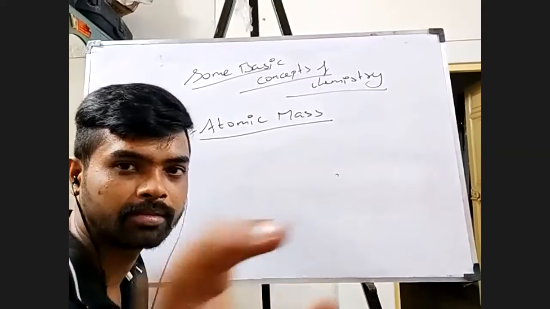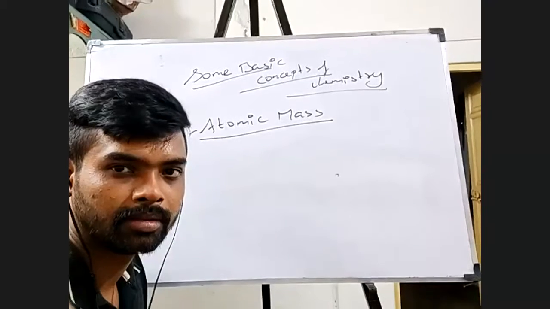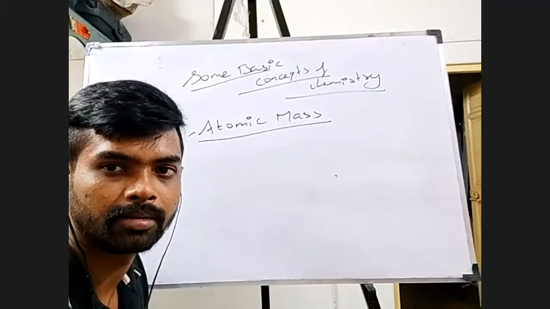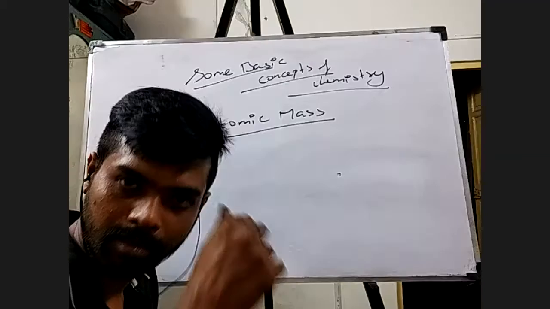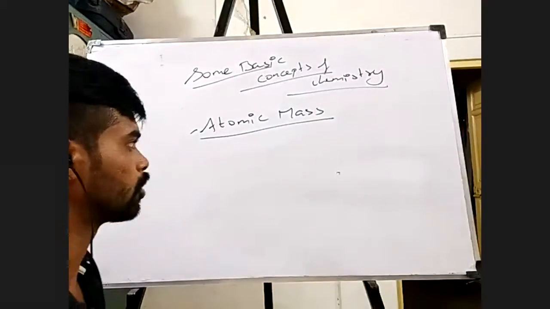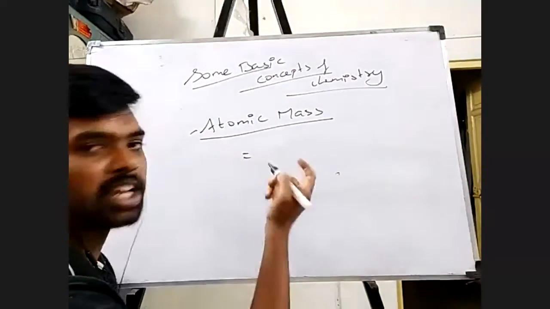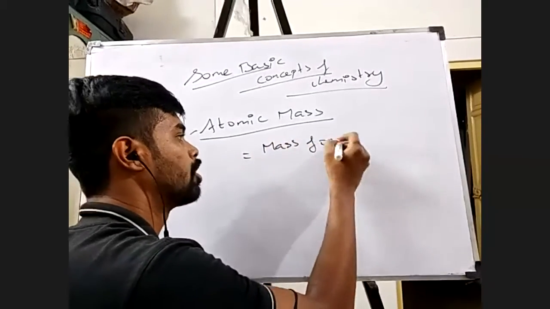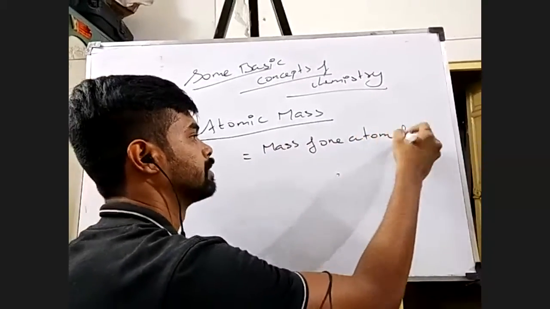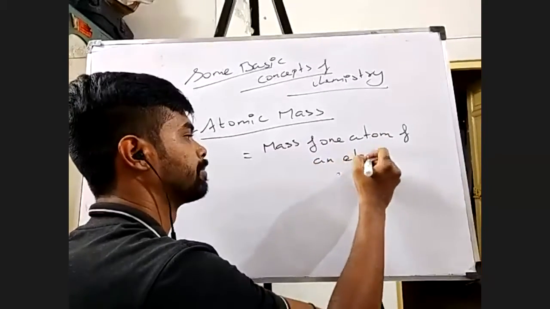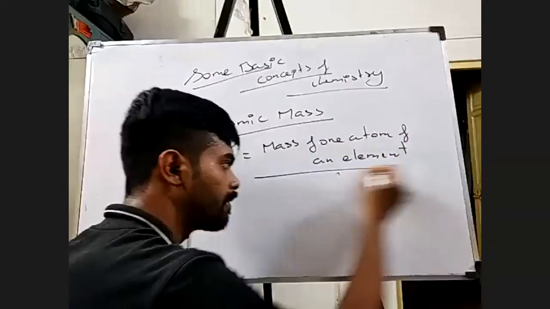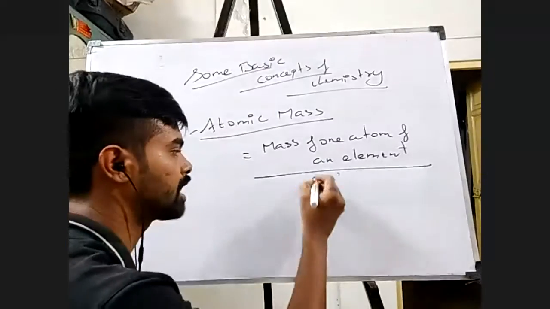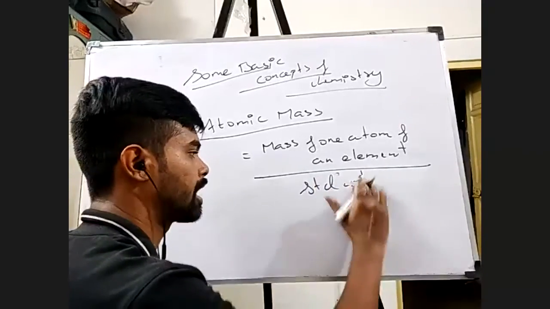Okay, fine. So this is how it goes. Atomic mass is equal to, that is how I'm going to define it, the mass of one atom of an element divided by some standard weight or standard mass.